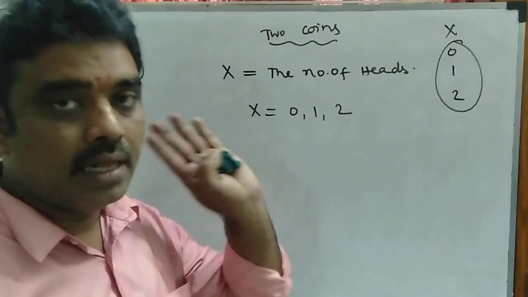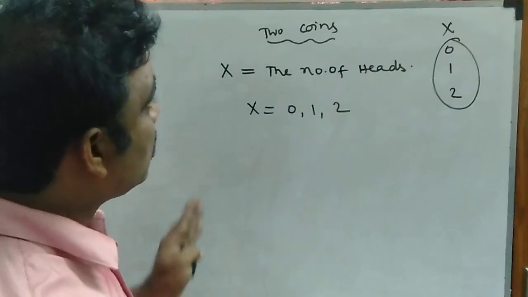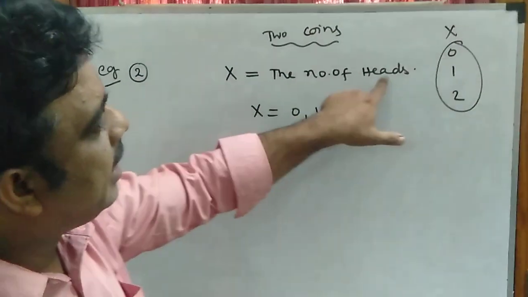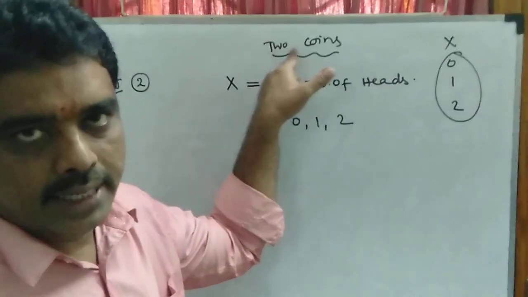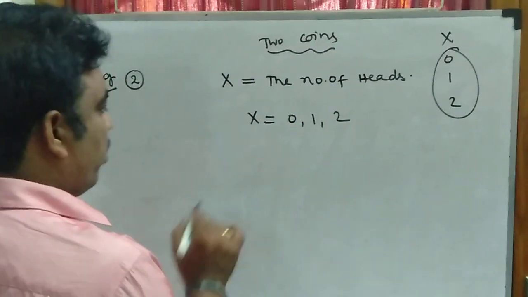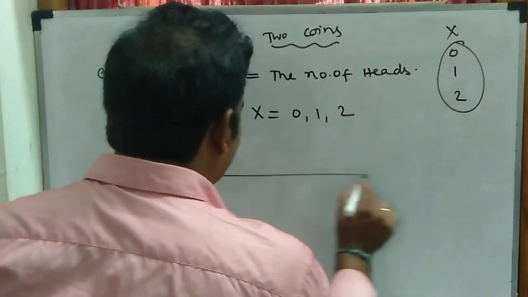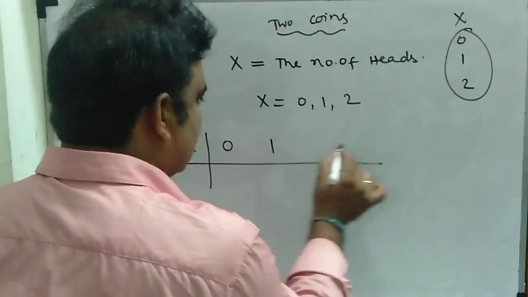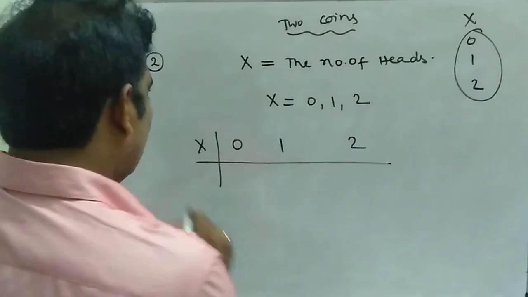I am explaining another example. So here I am defining x as the number of heads when we throw 2 coins. Then x takes the values 0, 1, 2. Now I am going to write the probability distribution for the random variable x. Already I told you x takes values 0, 1, 2.